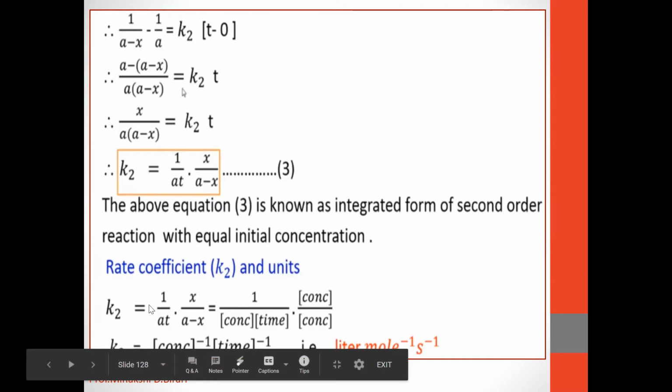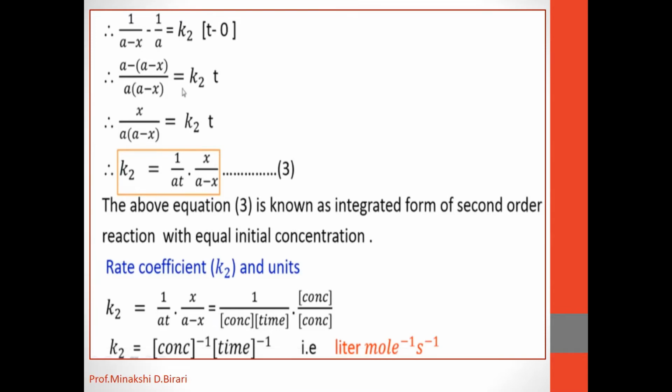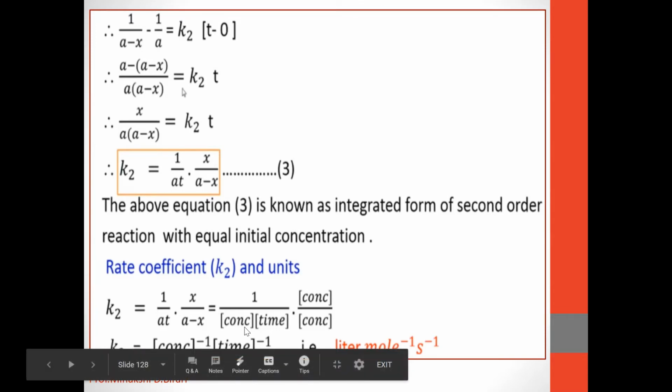Therefore, K2 is equal to 1 upon At into x upon A minus x, which is equal to 1 upon concentration into time into concentration divided by concentration. That means here A is the initial concentration, t is the time, and the concentrations x and A minus x appear as a ratio in the term x upon A minus x.